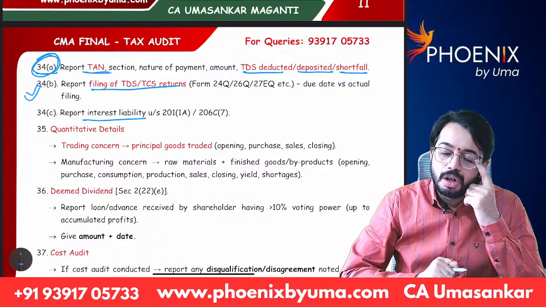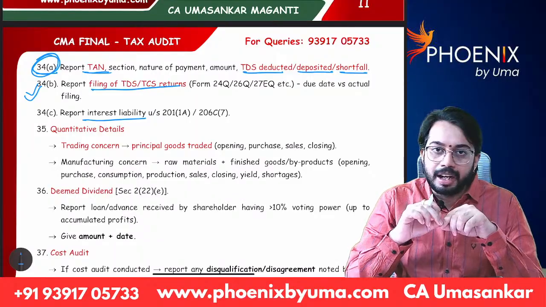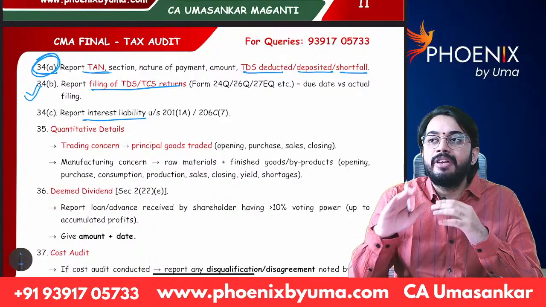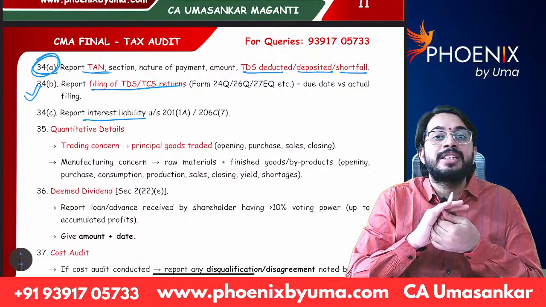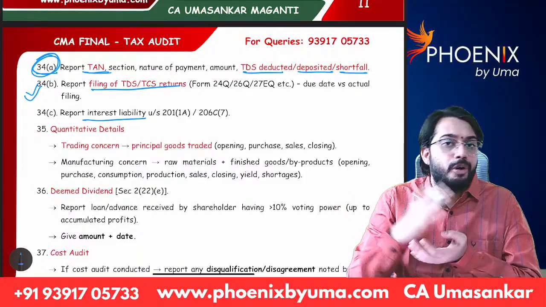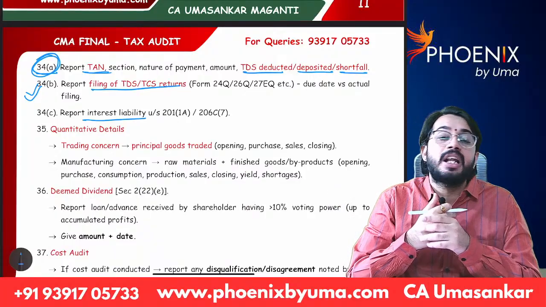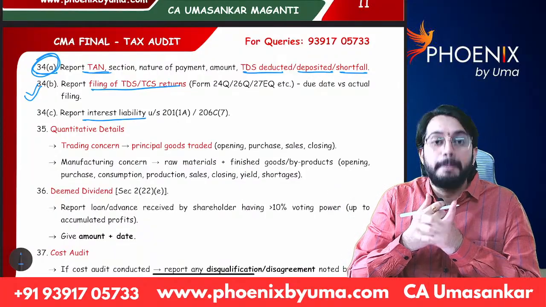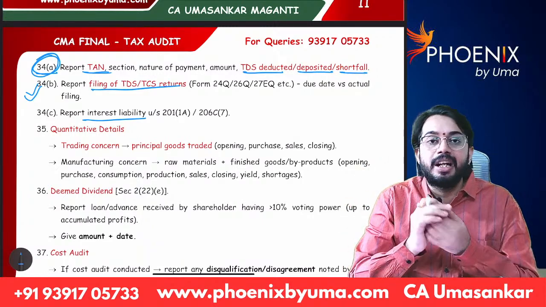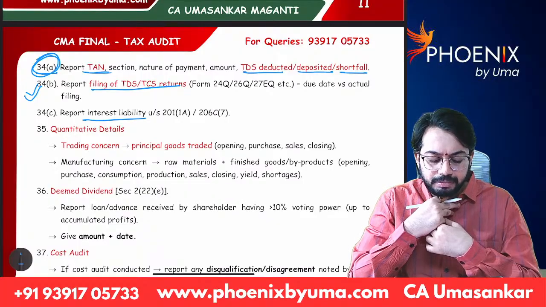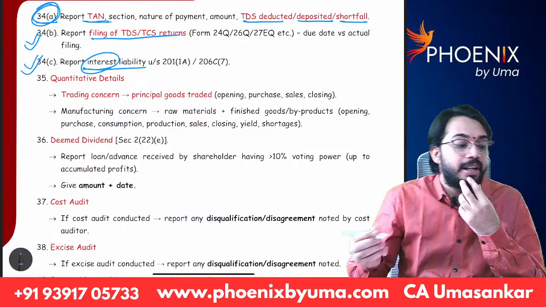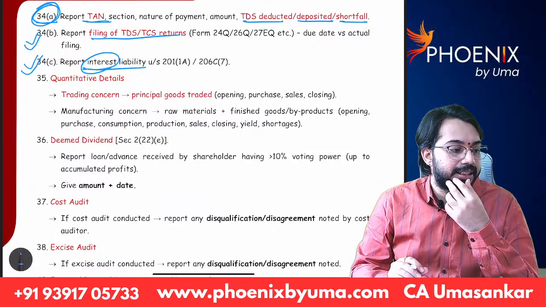See, if you deduct TDS in the month of August, you should pay on or before 7th September. So whatever TDS is deducted will be required to be deposited on or before the 7th of the next month. So you have to identify whether TDS is deposited before the due date. If TDS is not deposited, interest will be levied. If TDS is not deducted, the rate of interest is 1%. If TDS is deducted but not deposited, the rate of interest is 1.5%. All that information is required to be given. Even the interest liability calculation is required to be given in clause 34C.